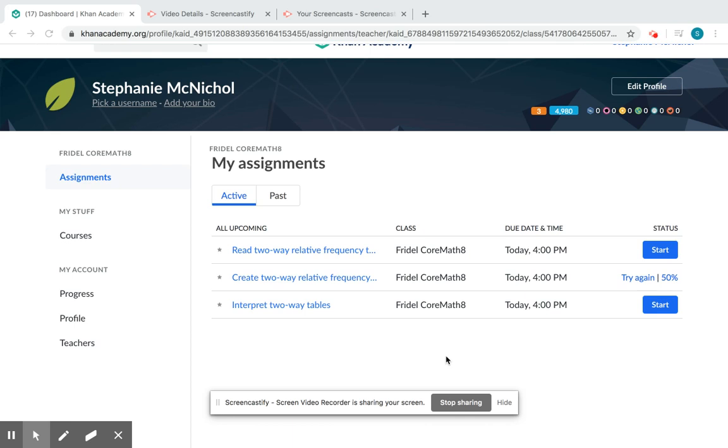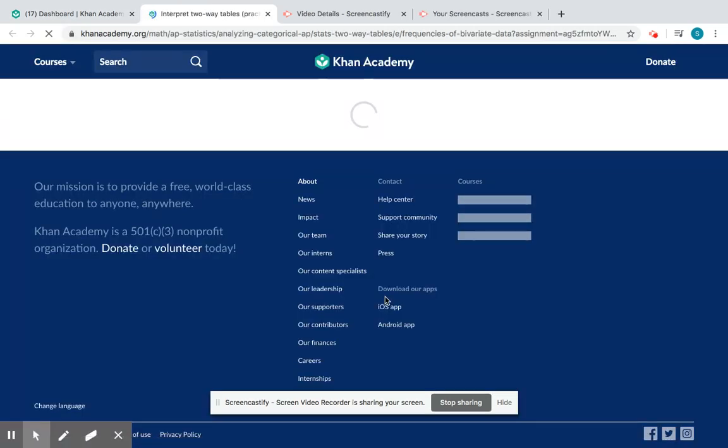Hey everyone, we are going on to the last part of Khan Academy, which is interpreting two-way tables. So what's really going to happen in this section is we're going to take the word problem, I'm going to take two-way tables, I'm going to mash them up. So we're going to basically use two-way tables in real-world scenarios. So let's get this going.